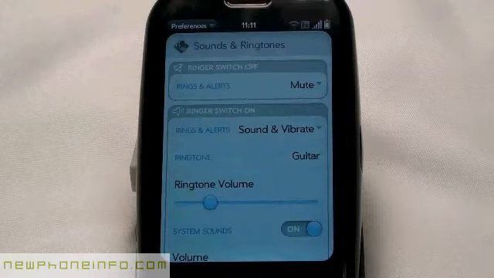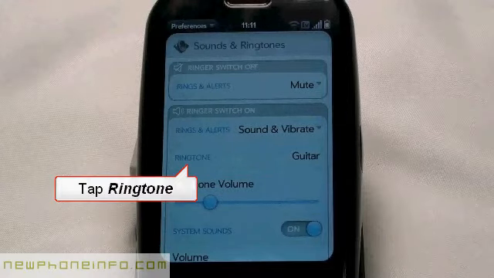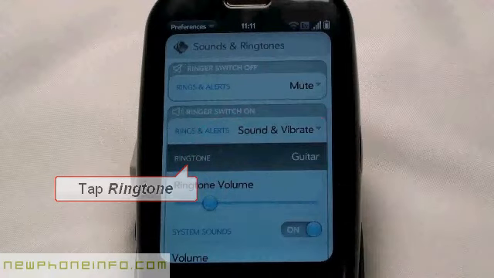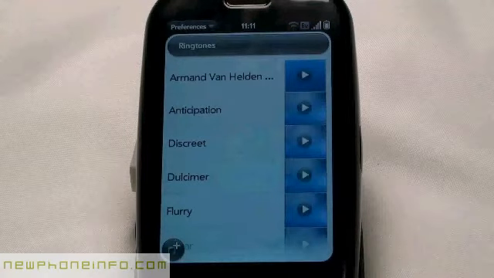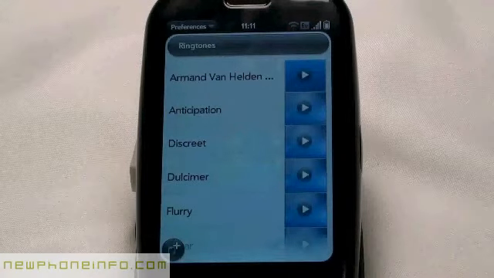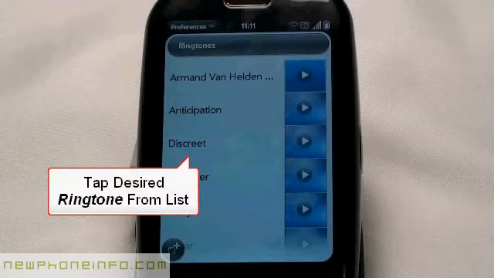To change your ringtone, tap the ringtone icon, and select a ringtone from the list by tapping it.